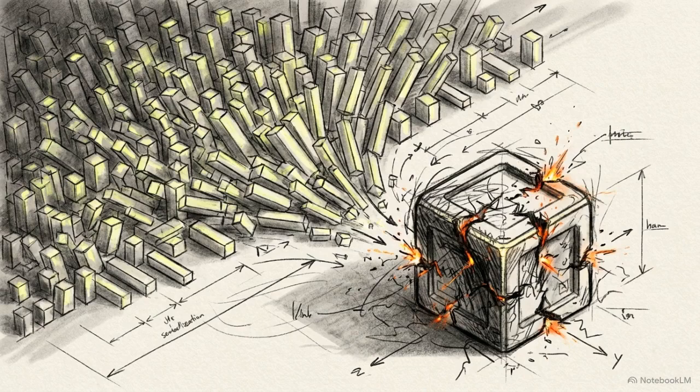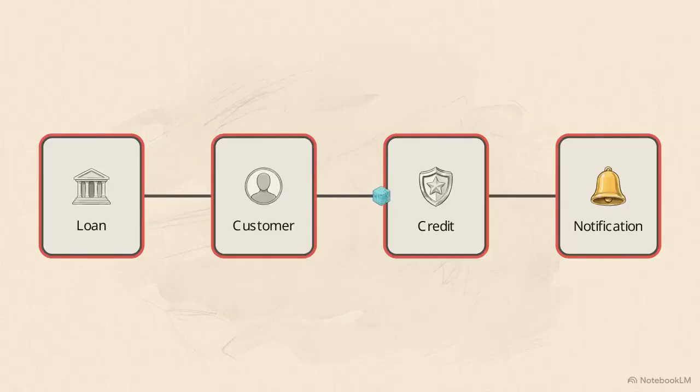Now, watch what happens when traffic spikes and the credit service experiences a sudden, unexpected slowdown. In this diagram, you can see what happens when the credit service takes too long to respond. Because the loan and customer services are waiting for that response, their threads lock up. Connection timeouts trigger. The slowdown cascades backward through the entire system.